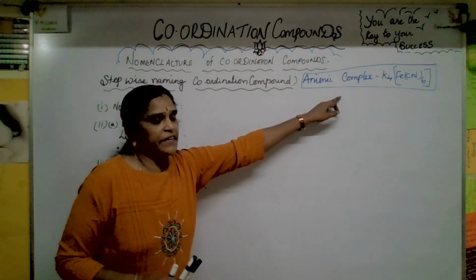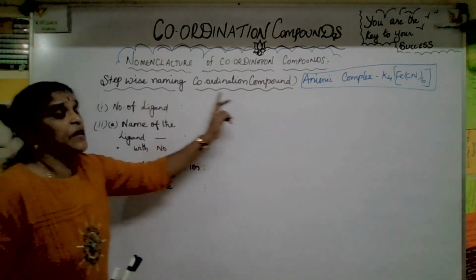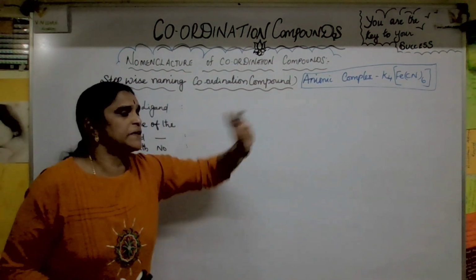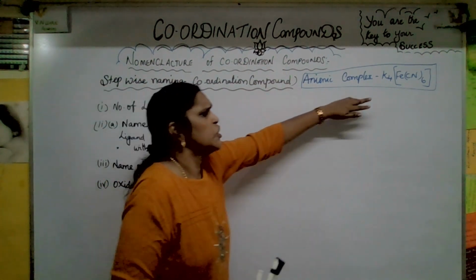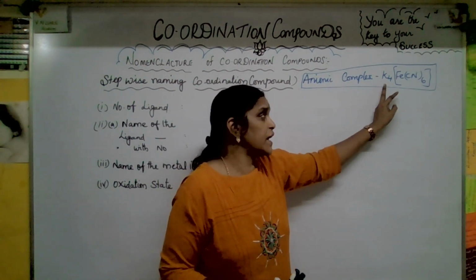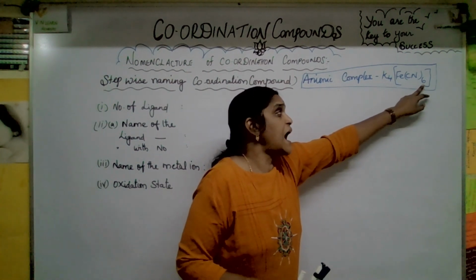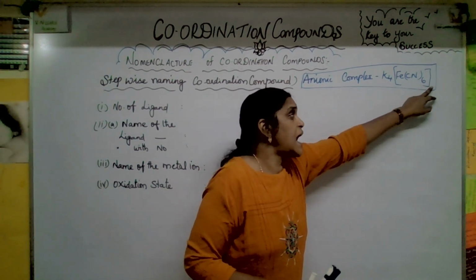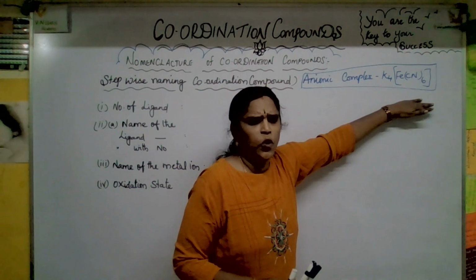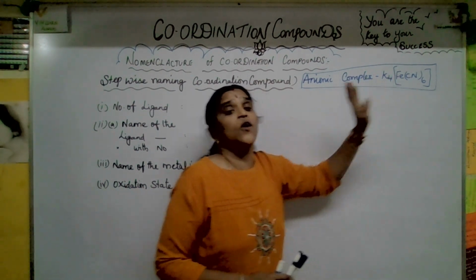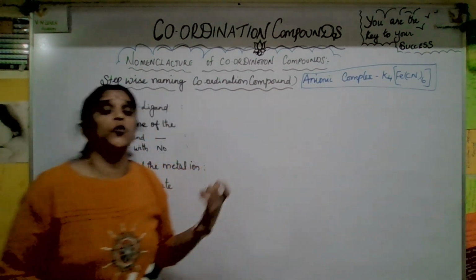Anionic complexes, we will take it stepwise, naming coordination compounds. Anionic complex, K4[Fe(CN)6]. You know, K is the counter ion, Fe is the central metal ion, CN is the ligand, this is the coordination number, and this is the coordination sphere. You know very well the coordination entity. Now we are going to see the name. How do we write it?